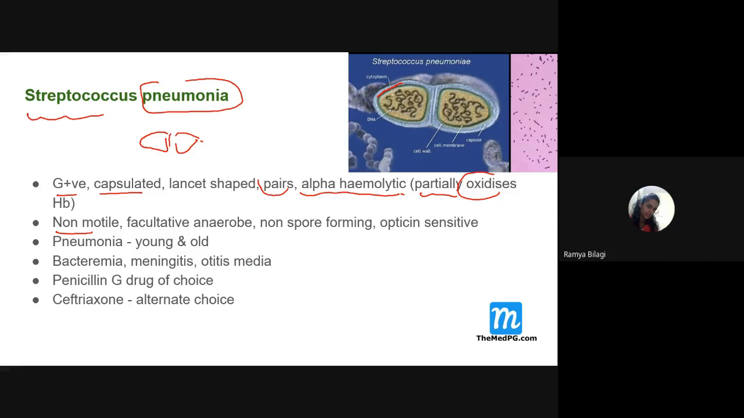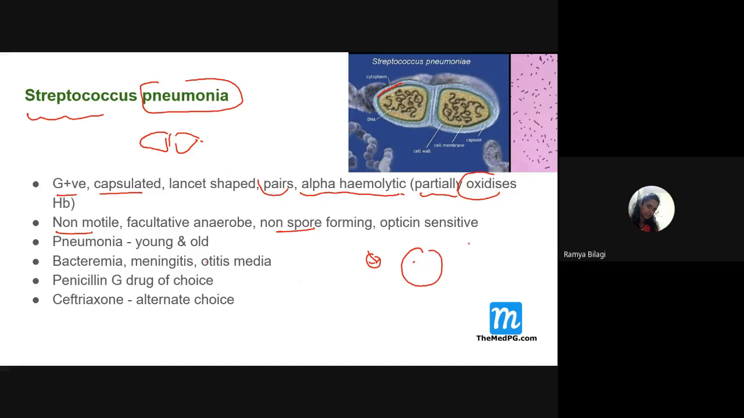Can you all hear me, students? Yes, ma'am. It is non-motile and a facultative anaerobe. That means even in the presence or absence of oxygen, this organism can survive, and it doesn't produce any spores. It is optochin sensitive: if you put optochin, it will be killed, and there won't be any growth of Streptococcus pneumoniae in the culture media.